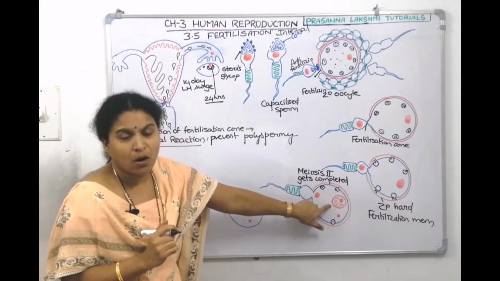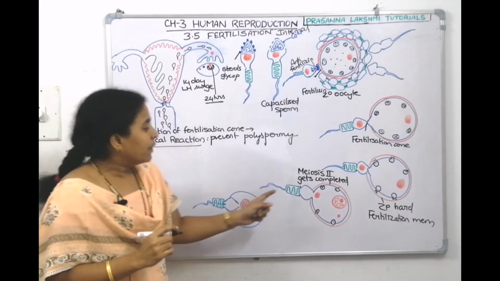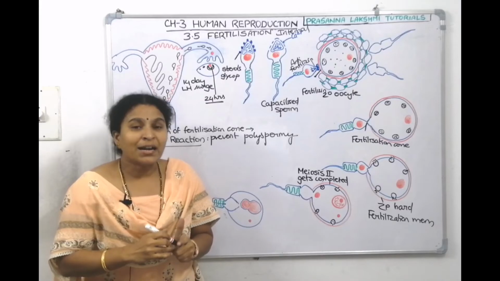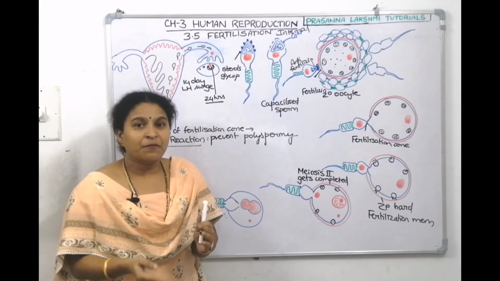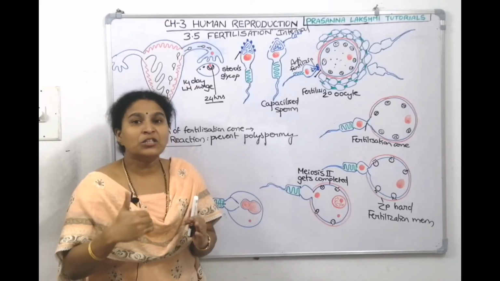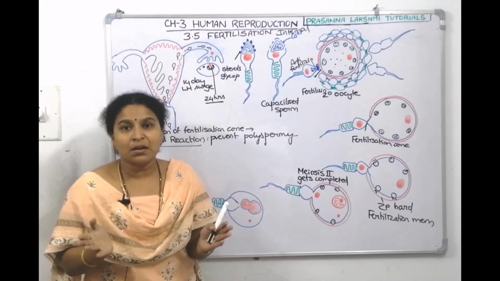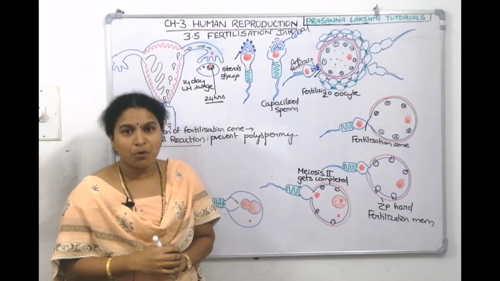This is the ova, or the egg, and this is the second polar body. It is an unequal division. When the sperm is trying to penetrate inside, that shock resumes meiosis 2. Metaphase 2 will continue, then anaphase and telophase. The secondary oocyte now makes an unequal division to make one ova and the second polar body.